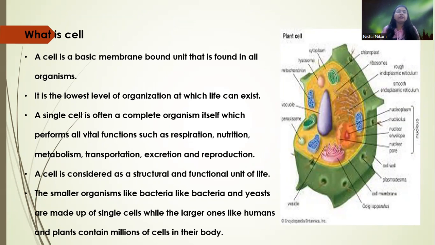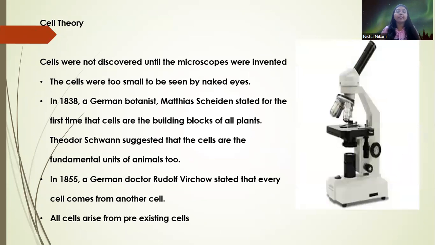A single cell is often a complete organism itself, which performs all the vital functions such as respiration, nutrition, metabolism, transportation, excretion, and reproduction. A cell is considered the structural and functional unit of life. Smaller organisms like bacteria are of a single cell, while human beings are made up of millions of cells. Cells were not discovered until the microscope was invented.